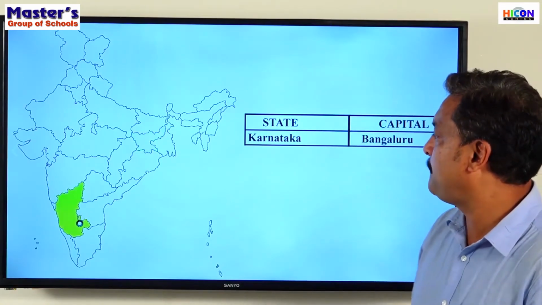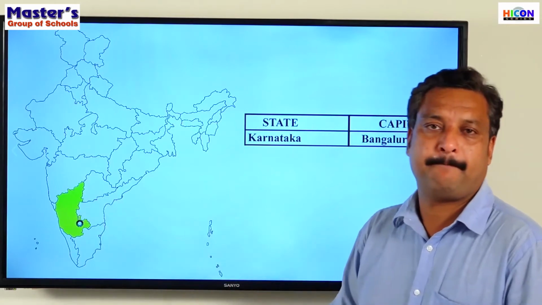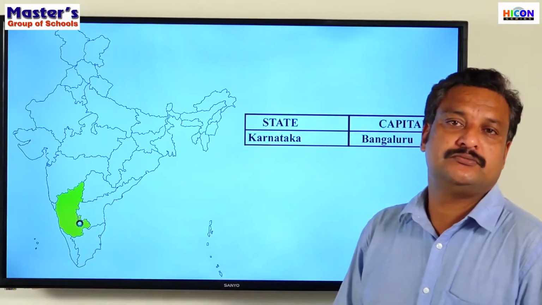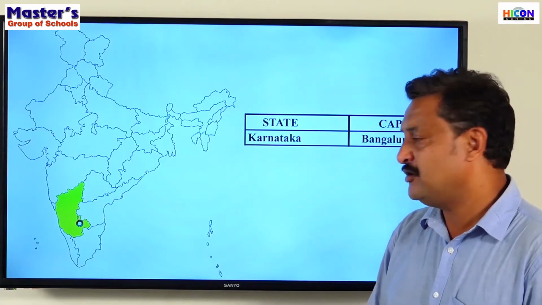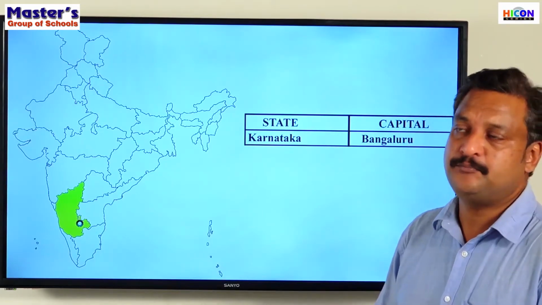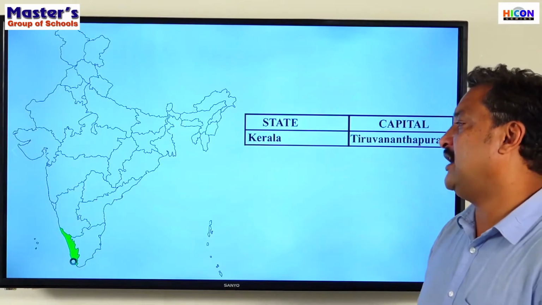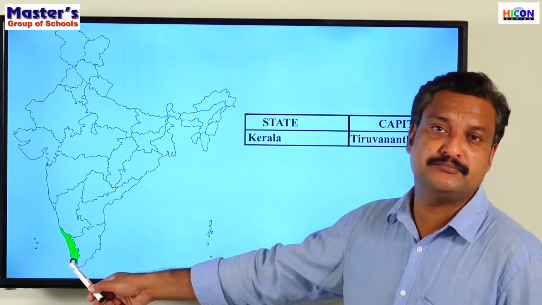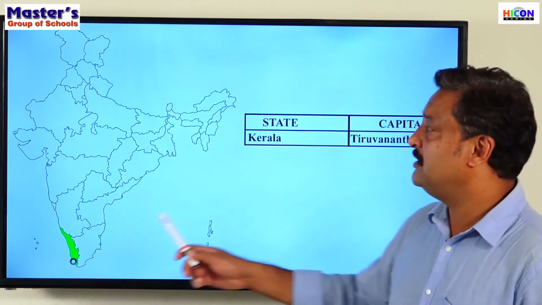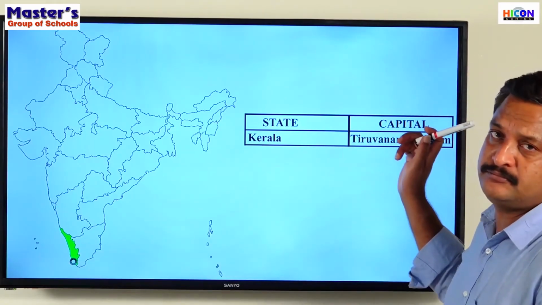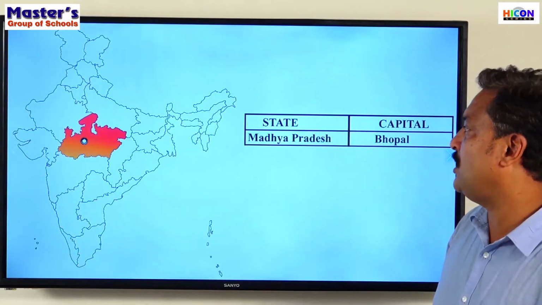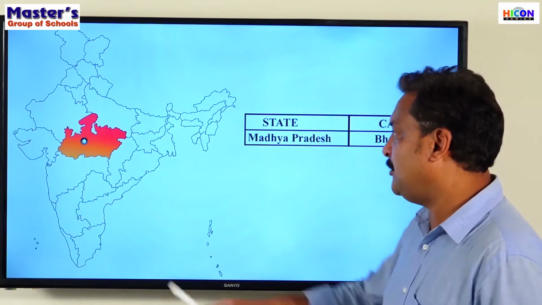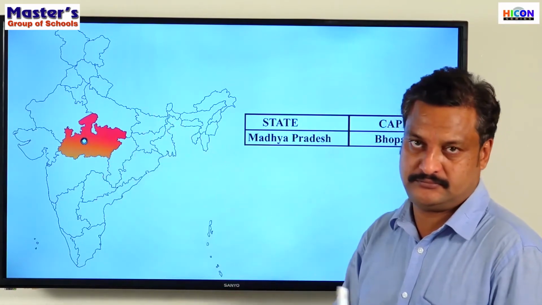The next one, Karnataka. Karnataka, the capital is Bangalore. What is the capital of Karnataka? Bangalore. Next one, Kerala. The capital of Kerala is Thiruvananthapuram. The next one, Madhya Pradesh. The capital is Bhopal.